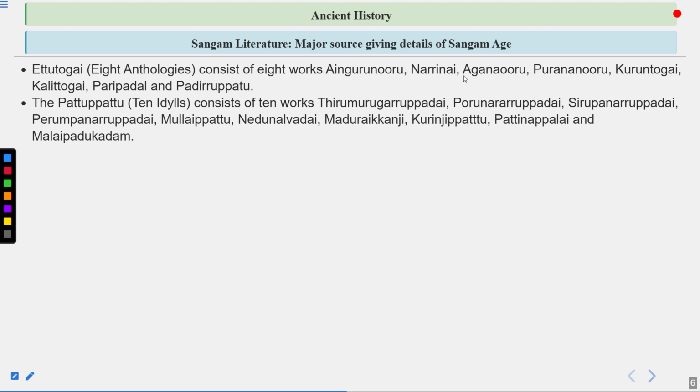So these consist of 8 books, and these are some other literary works of Sangam literature.